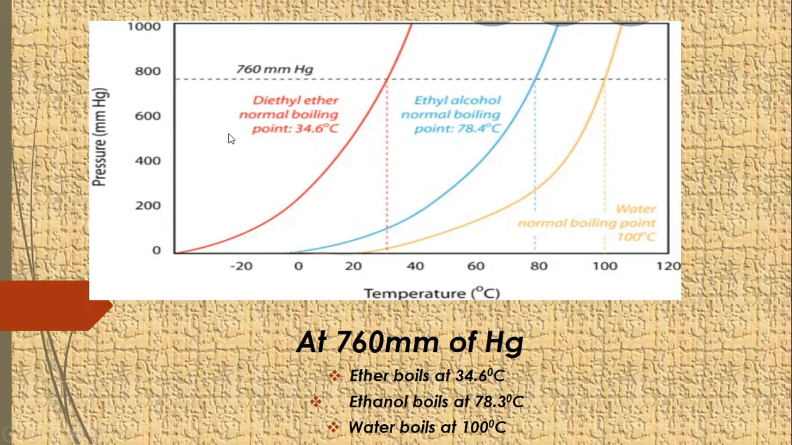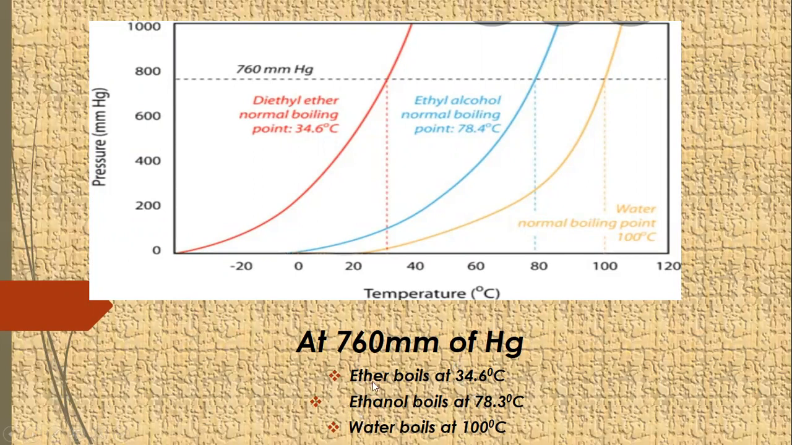When the vapor pressure of all these liquids becomes equal to the external pressure, that is 760 millimeters of mercury, these liquids start to boil. Now we will see that diethyl ether boils at 34.6 degrees centigrade, ethyl alcohol boils at 78.3 or 4 degrees centigrade, and water boils at 100 degrees centigrade.